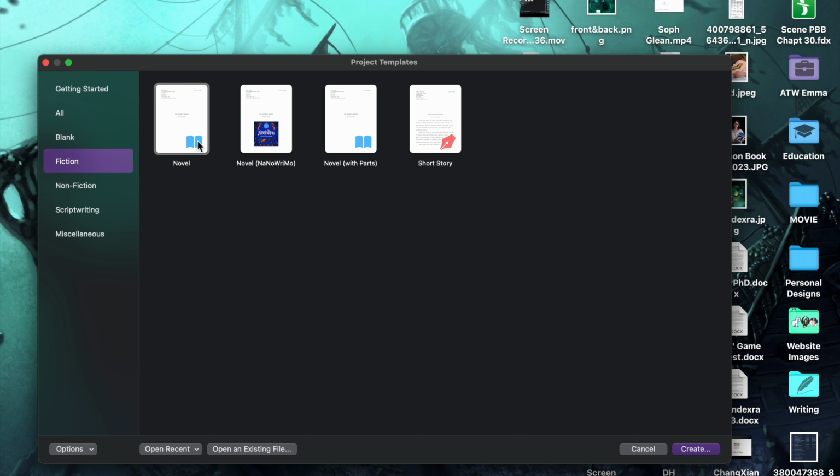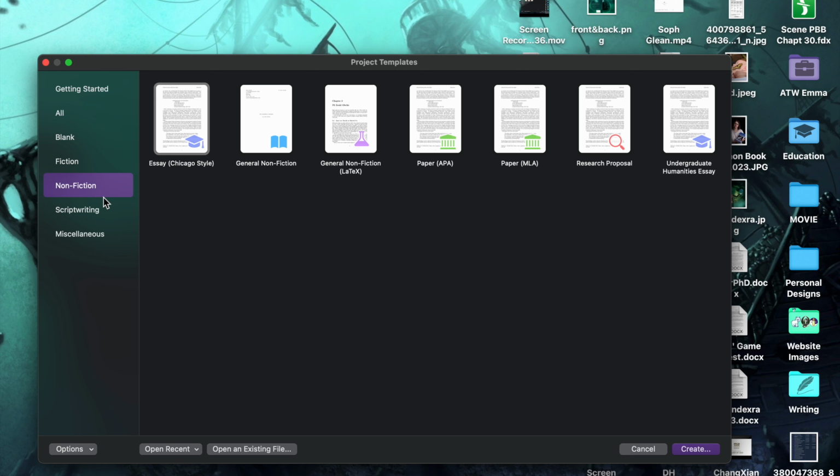A novel that is by chapter, so chapters 1 to 20. I was going to say Lord of the Rings, but Lord of the Rings is more the part 1. Game of Thrones would be more the novel one, whereas Lord of the Rings has book 1 and book 2 for the first part, and then book 3 and 4 for the second part. That's more for the part 1, but it doesn't really matter because you can actually change any of these templates. And then you've got the short story, which probably wouldn't be broken down into different parts.